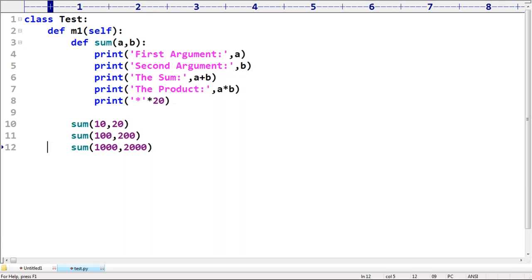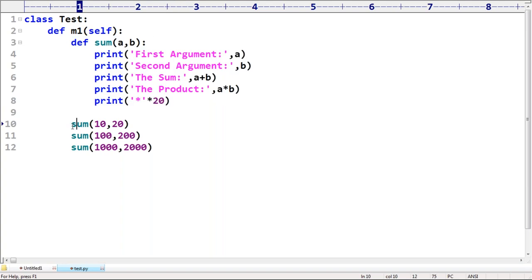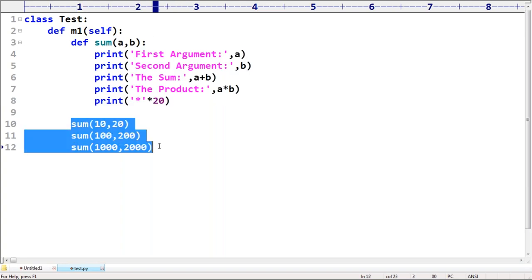Now the point is, observe carefully, sir. How many times am I writing the sum method? Only once. But how many times am I calling the sum method? Multiple times. So that's code reusability. I hope you can see: write once, call any number of times.